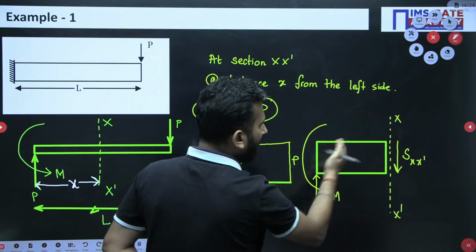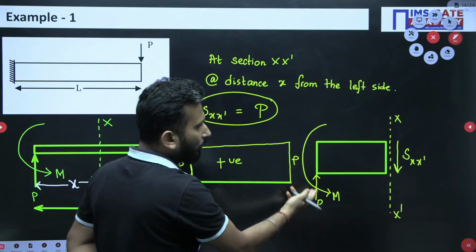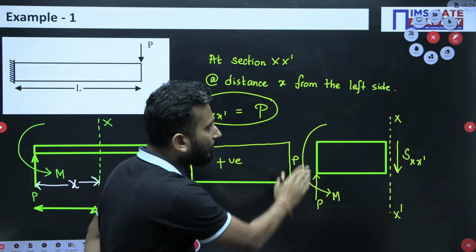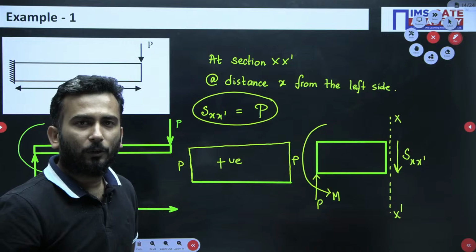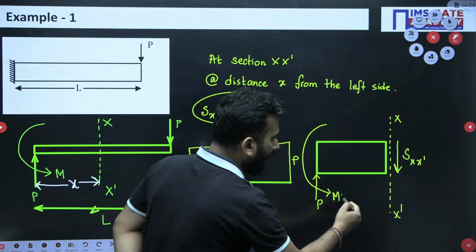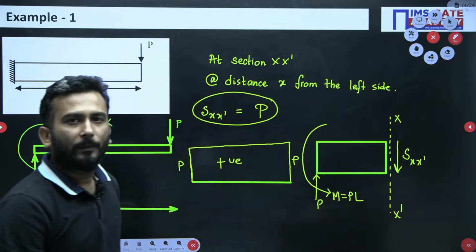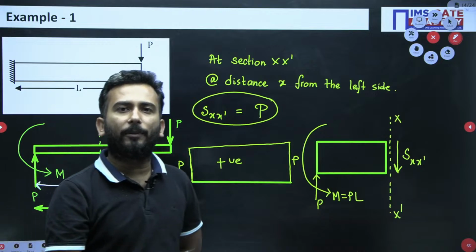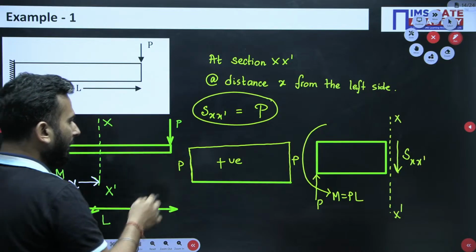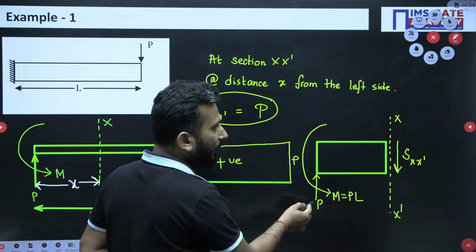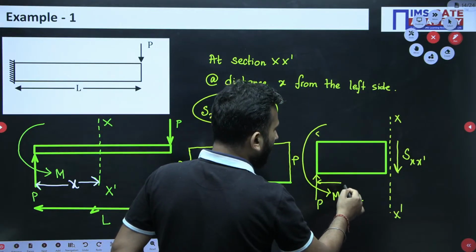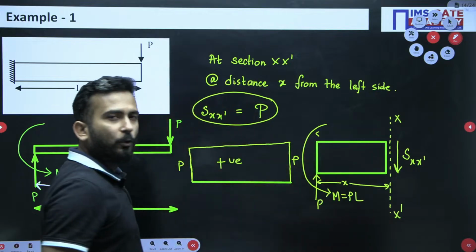So see left hand side, what are the moments? This P point load is trying to create a smiling effect, sagging effect. So I will take it as positive. And this moment M, whose value is equal to PL, is trying to create a sad effect, hogging effect. So I will consider it as negative. What is the moment due to this P? This is at a distance x.